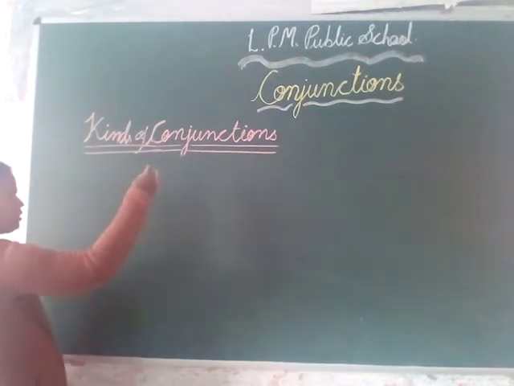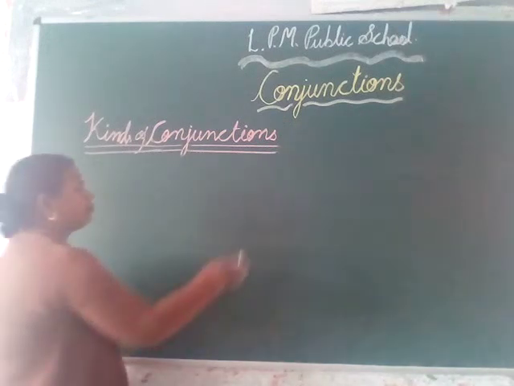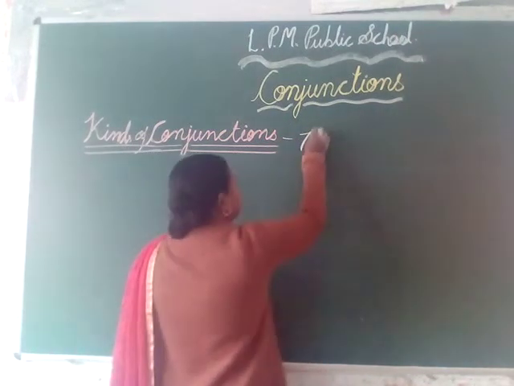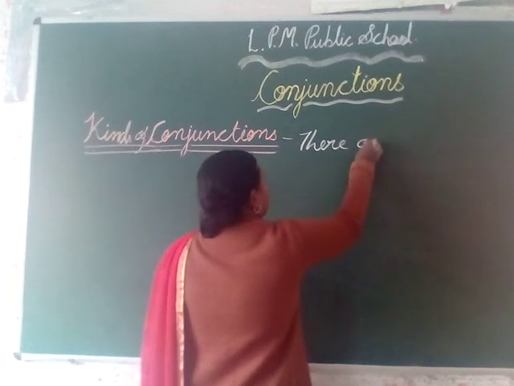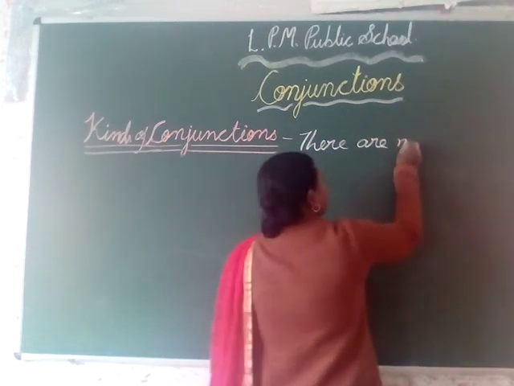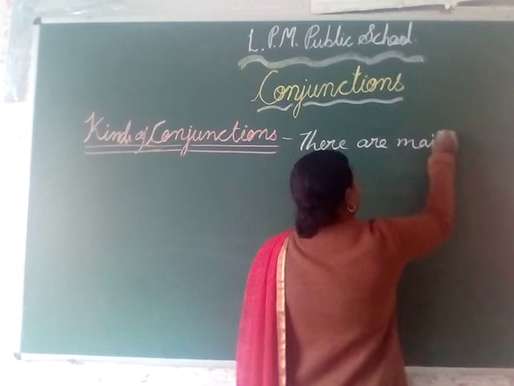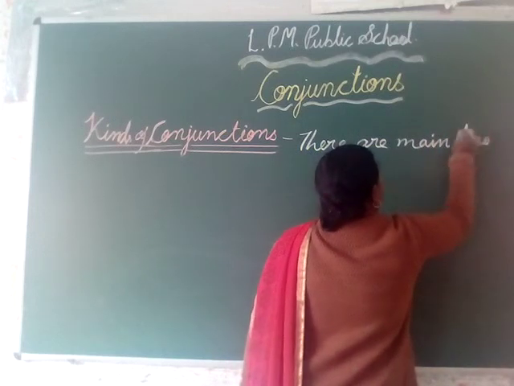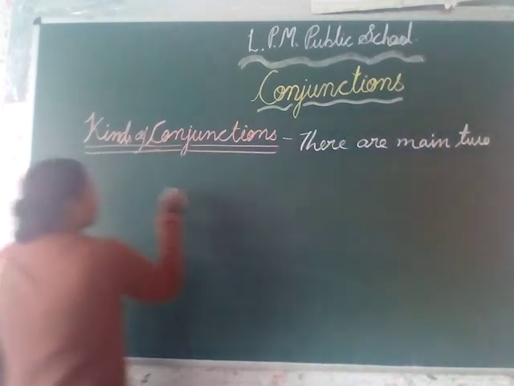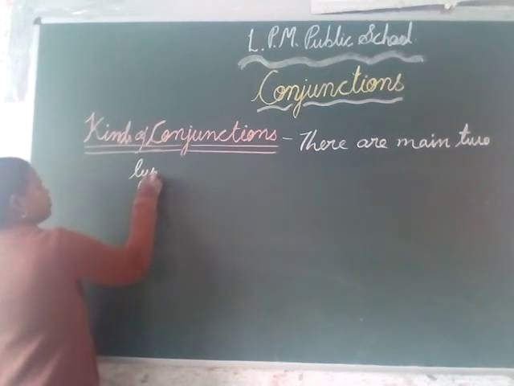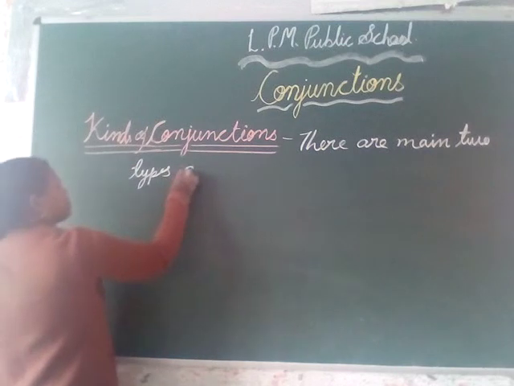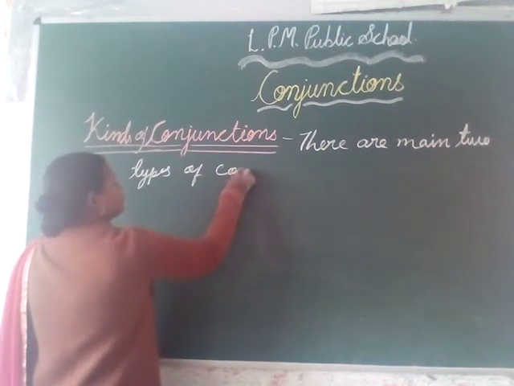First we write how many types of conjunctions there are. There are mainly two types of conjunction.